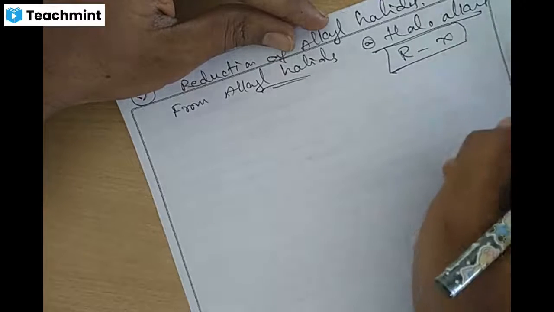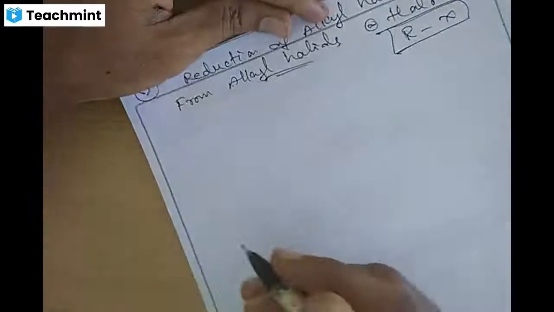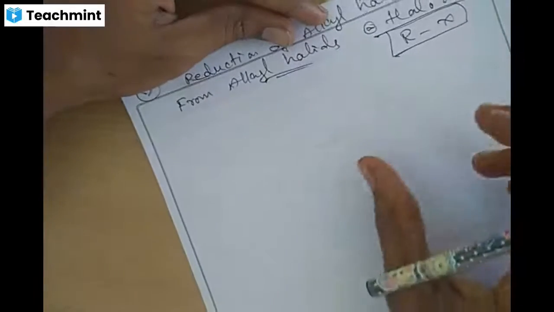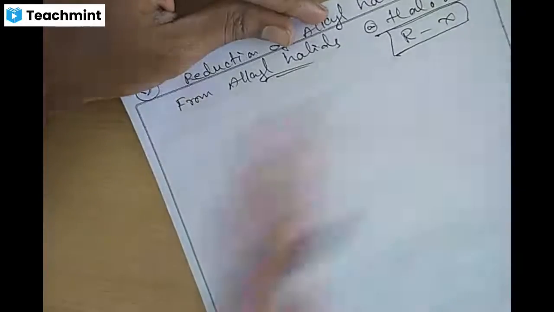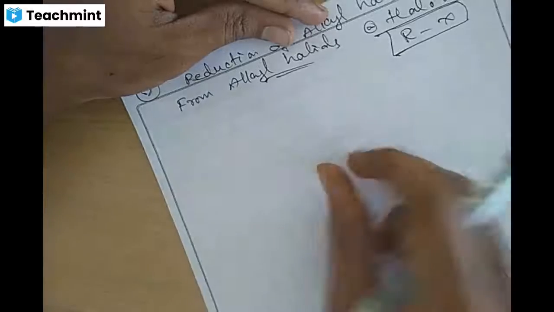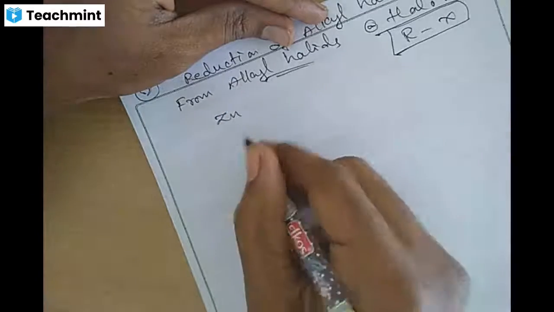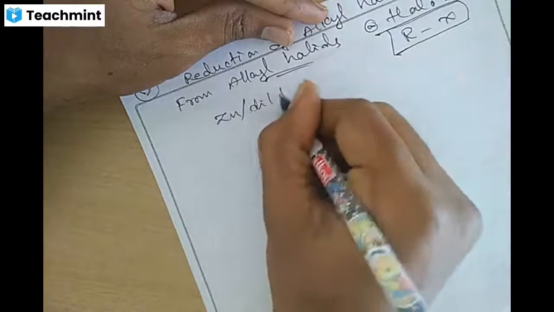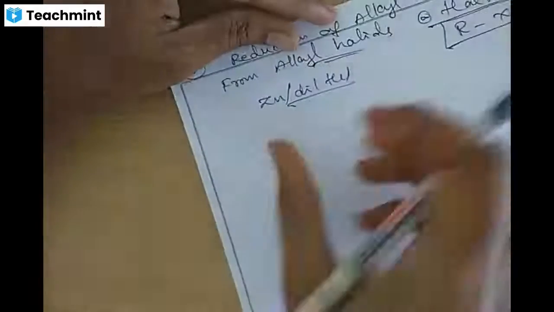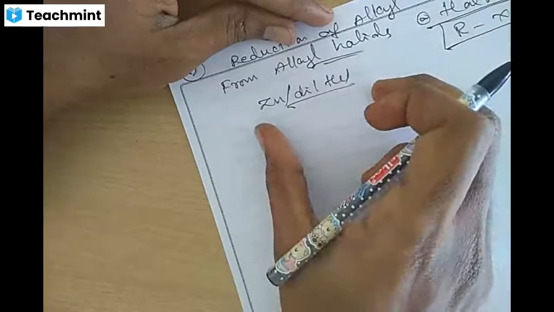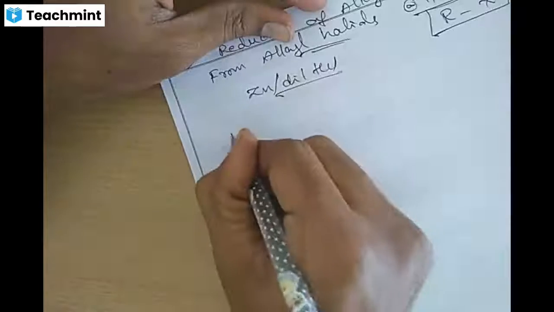Okay, haloalkanes. Except for alkyl fluoride, which is less reactive, alkyl halides are treated with a reductant like zinc in dilute hydrochloric acid, which gives alkane.